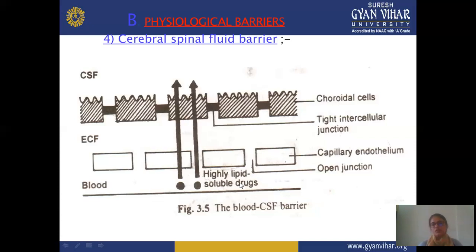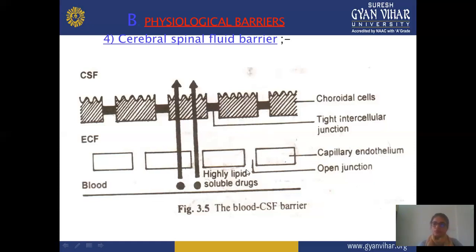In this, first is the open junction. When you take your drug, all types of drugs easily cross through this open junction, maybe hydrophilic or lipophilic, and it enters the ECF or extracellular fluid. Here the drug stays and does not cross this membrane or the choroidal cells because it contains tight intercellular junctions. These are the tight intercellular junctions. To cross this tight intercellular junction or these choroidal cells requires certain specific conditions.